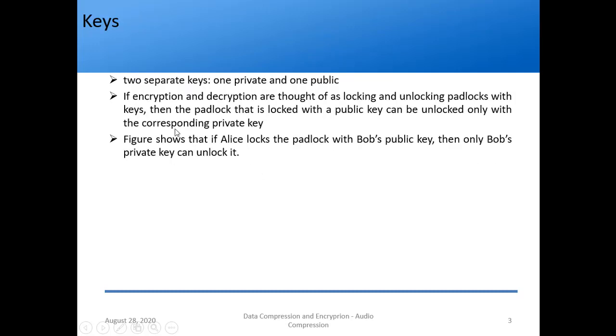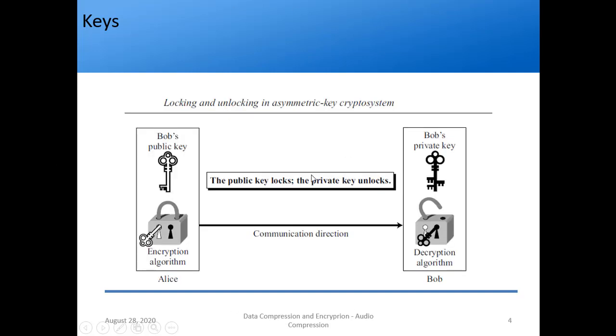Right? So there are two separate keys as I said, one private and the other public. If we think in terms of locking and unlocking with padlocks, this is the diagram you can draw in the exam as well. There is no need to be so fancy. You can just draw a simple circle, a vertical line and a horizontal line to show the key. Similarly you can do the same thing with the padlock. So what is happening here? I am taking Bob's public key, locking it, encrypting it and sending it in the unsecure channel. Then Bob takes his private key and unlocks with the decryption algorithm. So there are two different keys. This is asymmetric key cryptography.